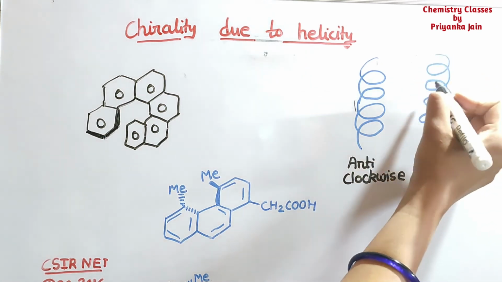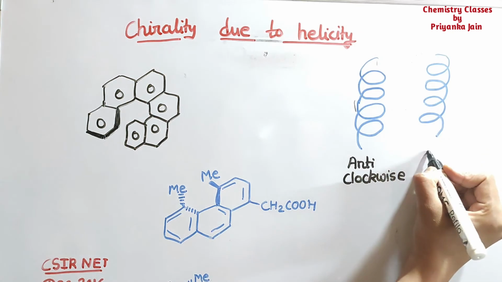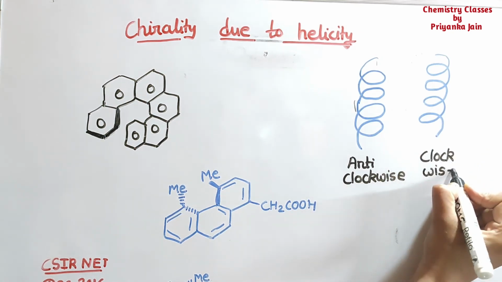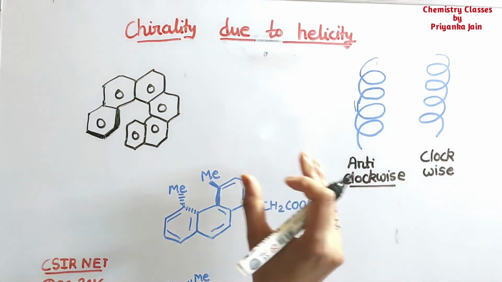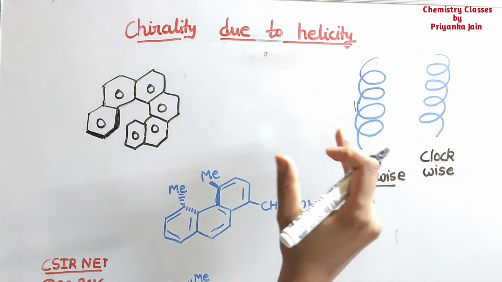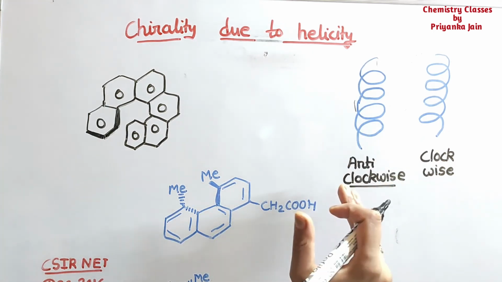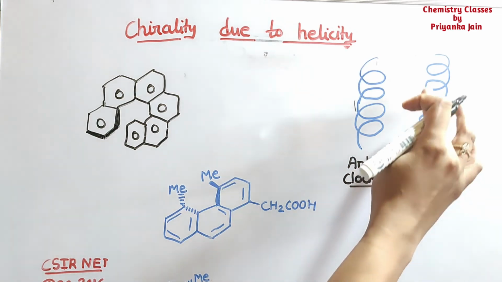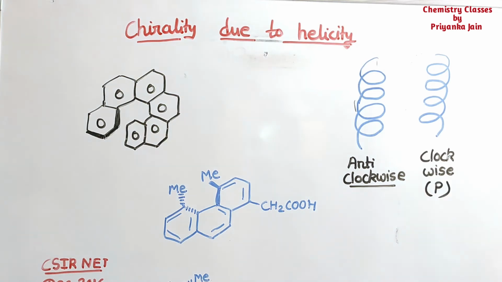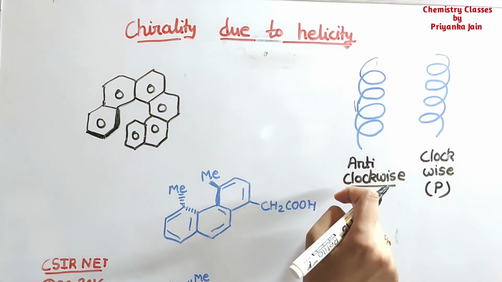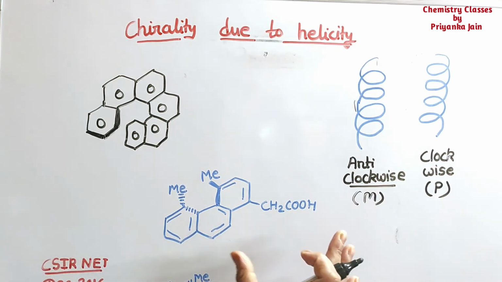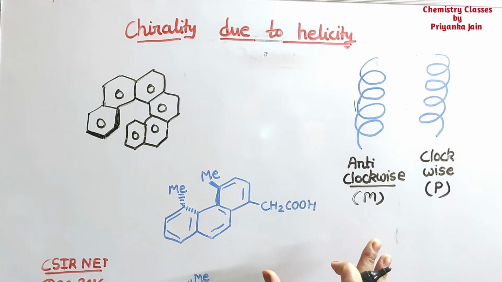Okay, similarly see this one, this is moving in a clockwise manner. So in this case, whenever we take this type of configuration, we are not assuming the R and S nomenclature. We are not taking the R and S configurations. Here we are taking P and M configurations. Whenever we have this clockwise manner, it is called the P configuration. And whenever we have the anti-clockwise pattern, we call it M configuration, right? The only difference is this one, the rest will remain as it is.